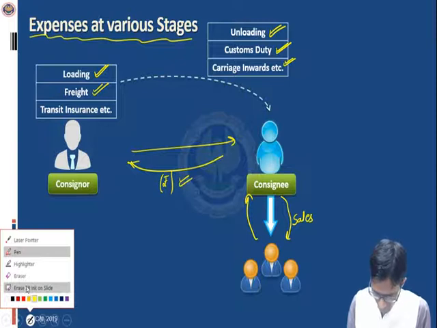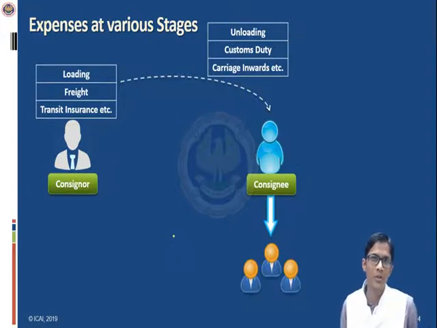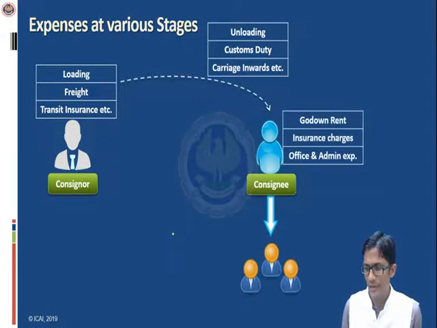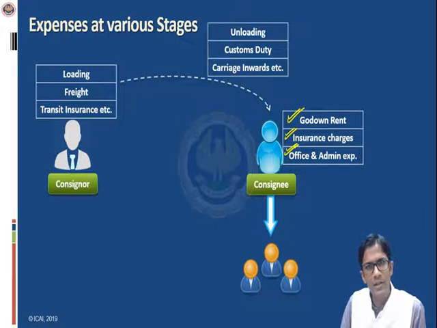Okay. So what is the next kind of expense, next stage of expense? Let us see. The next kind of expense is when the goods are lying at the place of consignee. Suppose the goods are lying in the factory or at the godown of the consignee. Then while they are lying, some expenses may be incurred during that period. Say, the rent of the godown where the goods are lying. Secondly, the insurance of the stock, the insurance of the goods while they are lying in the godown. Thirdly, any other office and administration expenses, like the salary of the manager, like electricity expenses, telephone expenses, etc.